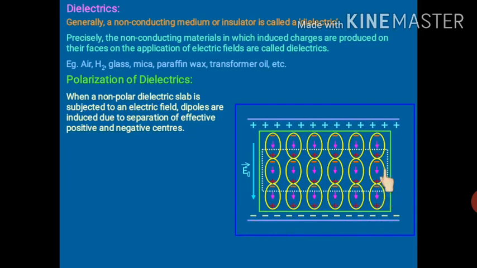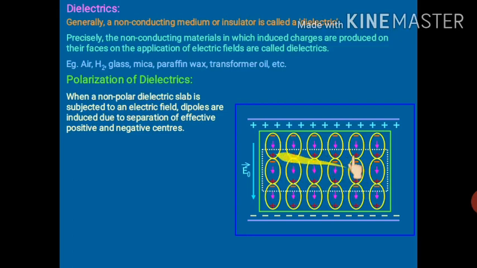But if you see the scenario in the interior part, this is positive, this is negative, they will cancel out each other. This is positive, this is negative, again they will cancel out each other. So there will be cancellation of charges over here. Nothing will be there, it will be neutral. No charge will be there because they cancel each other.